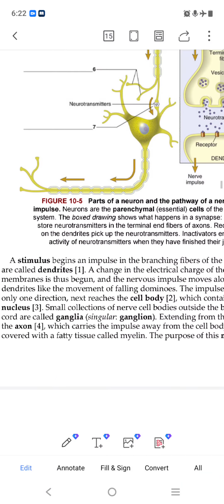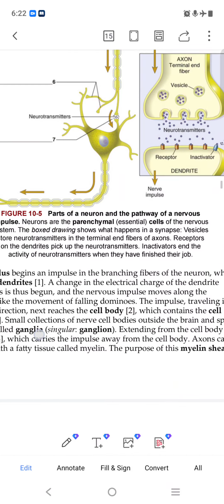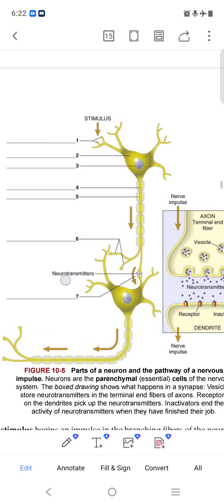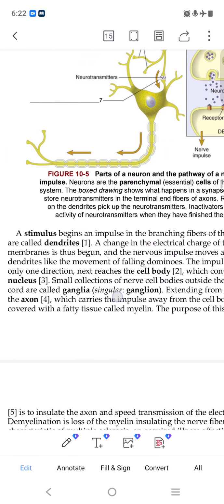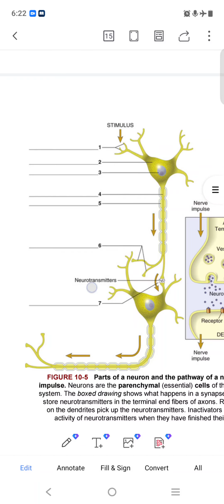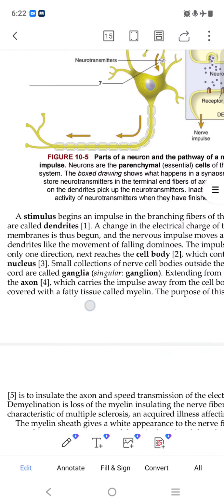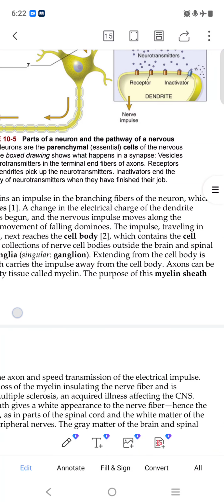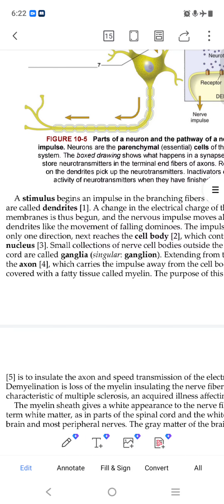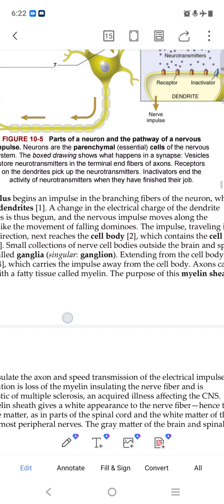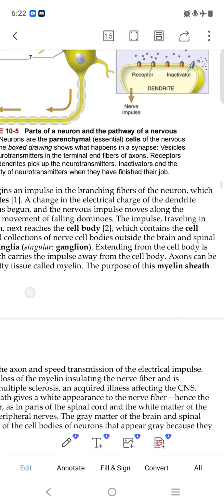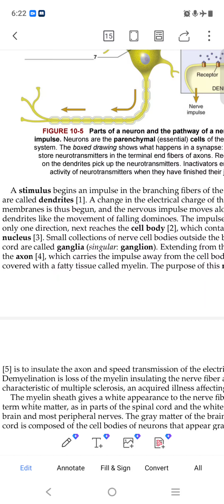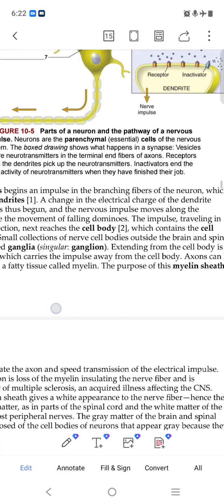So a number is stimulating, beginning an impulse in the branching. Number one is stimulating here. They are touching and providing the impulses, which are called dendrites. The number one is the dendrite, which is catching the signal. A change in the electrical charge of the dendrite membrane is then begun. The neuron impulses move along the dendrite. So here the impulses will be traveling.